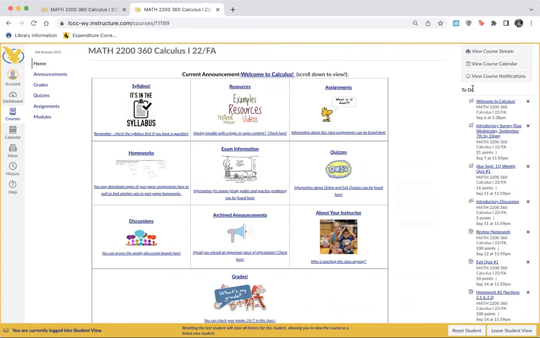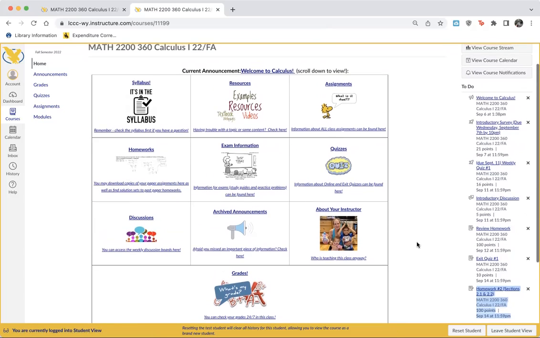All right. Just a couple of general reminders over here on the right. This is your to-do list. It's all the things you need to do. For example, it says you should read this announcement here. It says you need to do this introductory survey by Wednesday. By Sunday, you need to do the weekly quiz and the introductory discussion. By Monday, you have to turn in your review homework. Then Wednesday, we'll have an exit quiz, and your second homework will be due. I'll pass out that second homework in class on Monday.